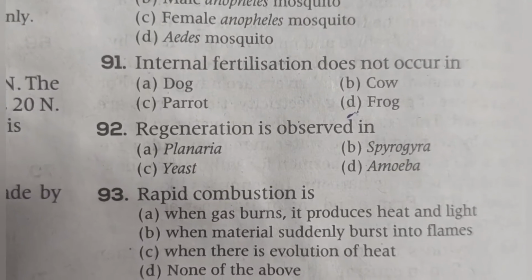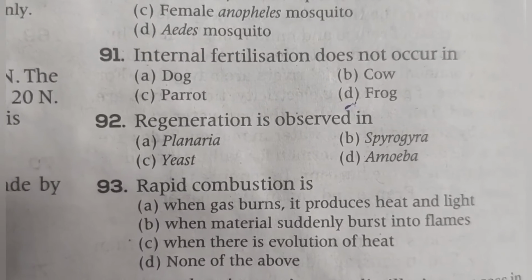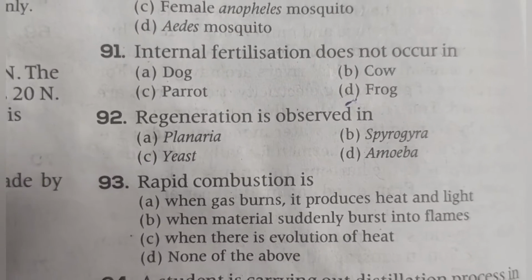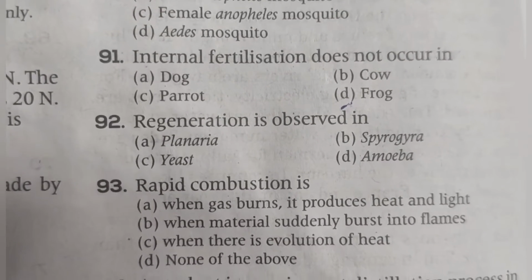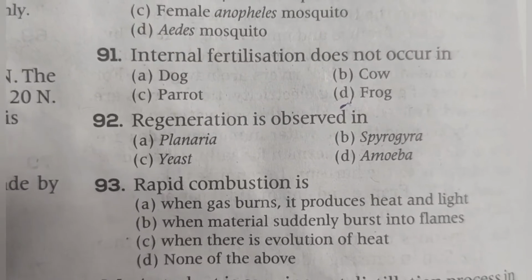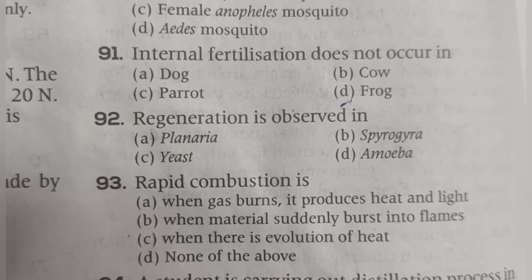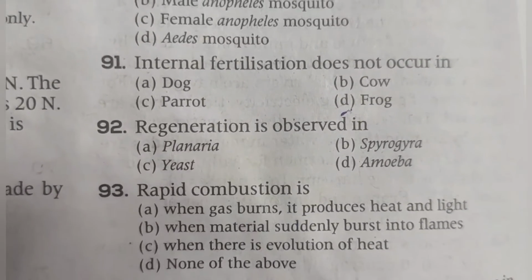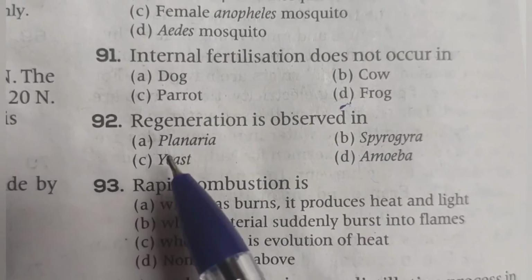Suppose in a plant or an animal, any part, any organ, or a tissue or a cell dies or gets damaged, a new one will replace it. This is called regeneration, and this process is observed in planaria.